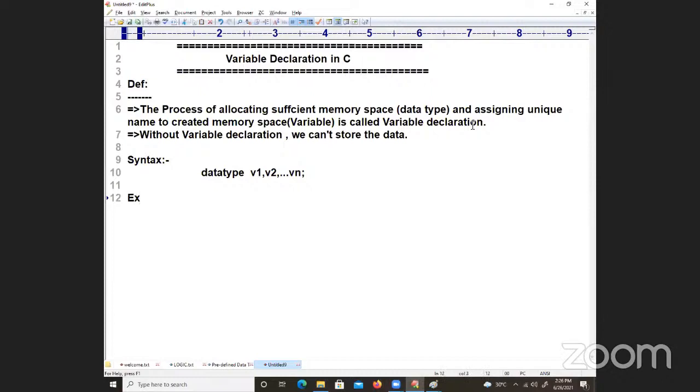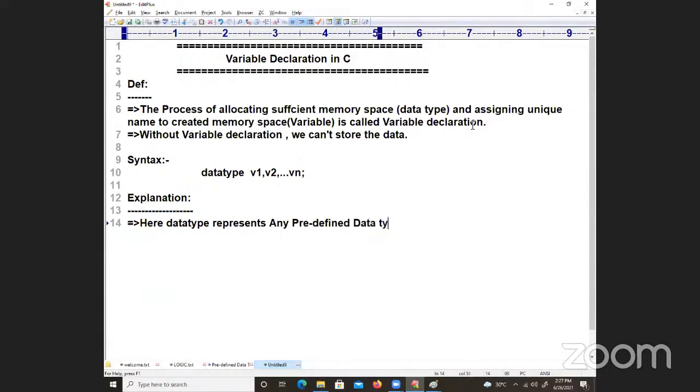If I go for a simple explanation, here data type represents any predefined data type. Already we discussed predefined data types.